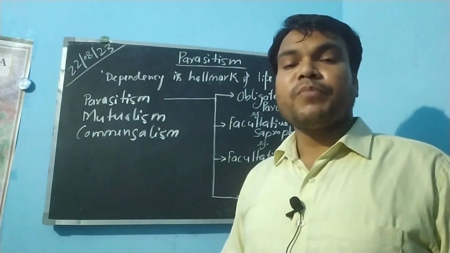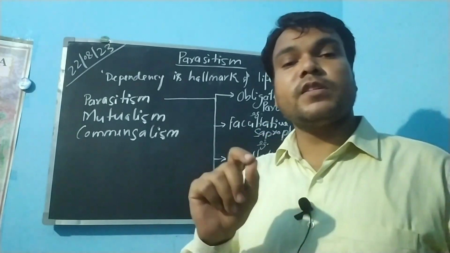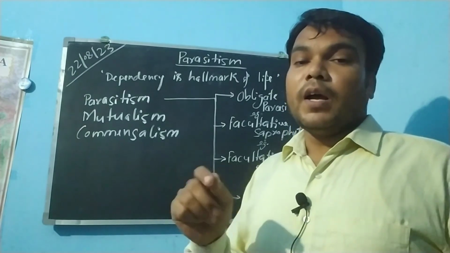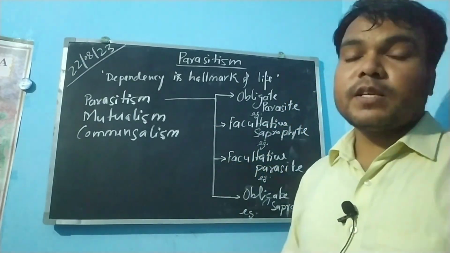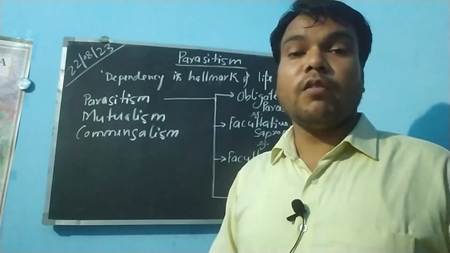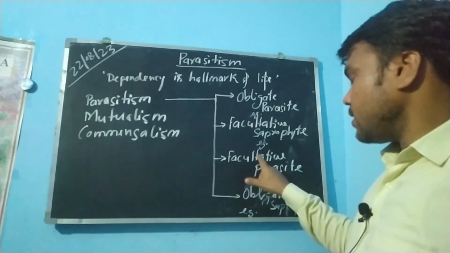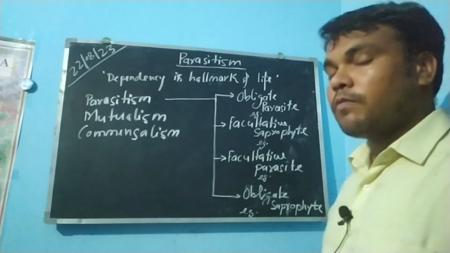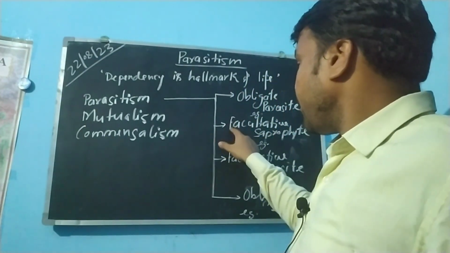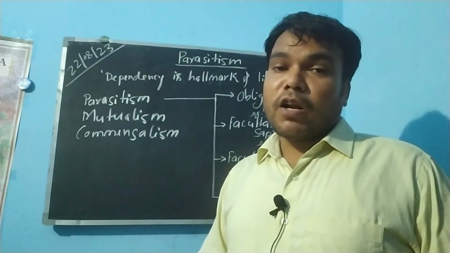What is a saprophyte? The obligate parasite derives its nutrition from living host cells or tissues. On the other hand, saprophytes are those organisms which derive nutrition from dead organic matter or dead cells.